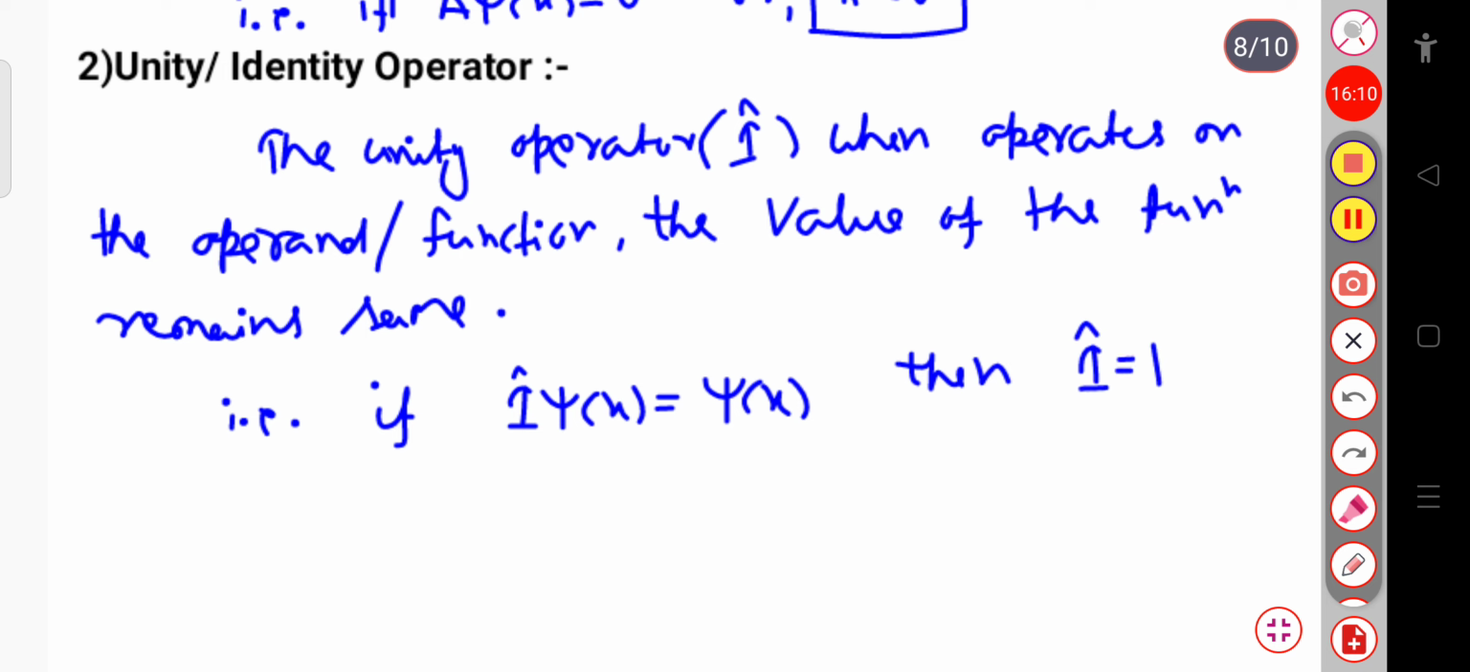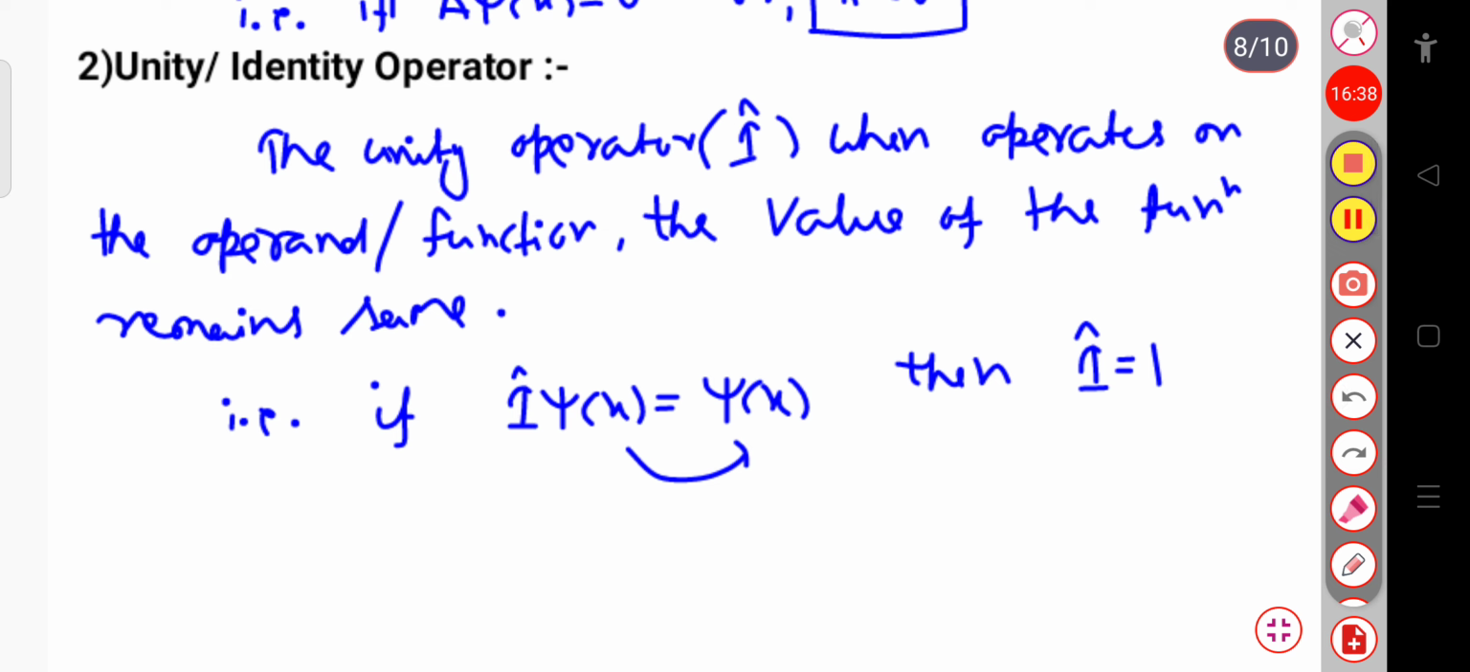You can see here, if you compare the left hand side with the right hand side, psi of x on the right hand side is being multiplied with 1. So simply I can say that when the operator operates, the operator value will be equal to 1, and later I will discuss that this value is known as the eigenvalue. So here just remember that for the identity operator the ik value will be equal to 1.